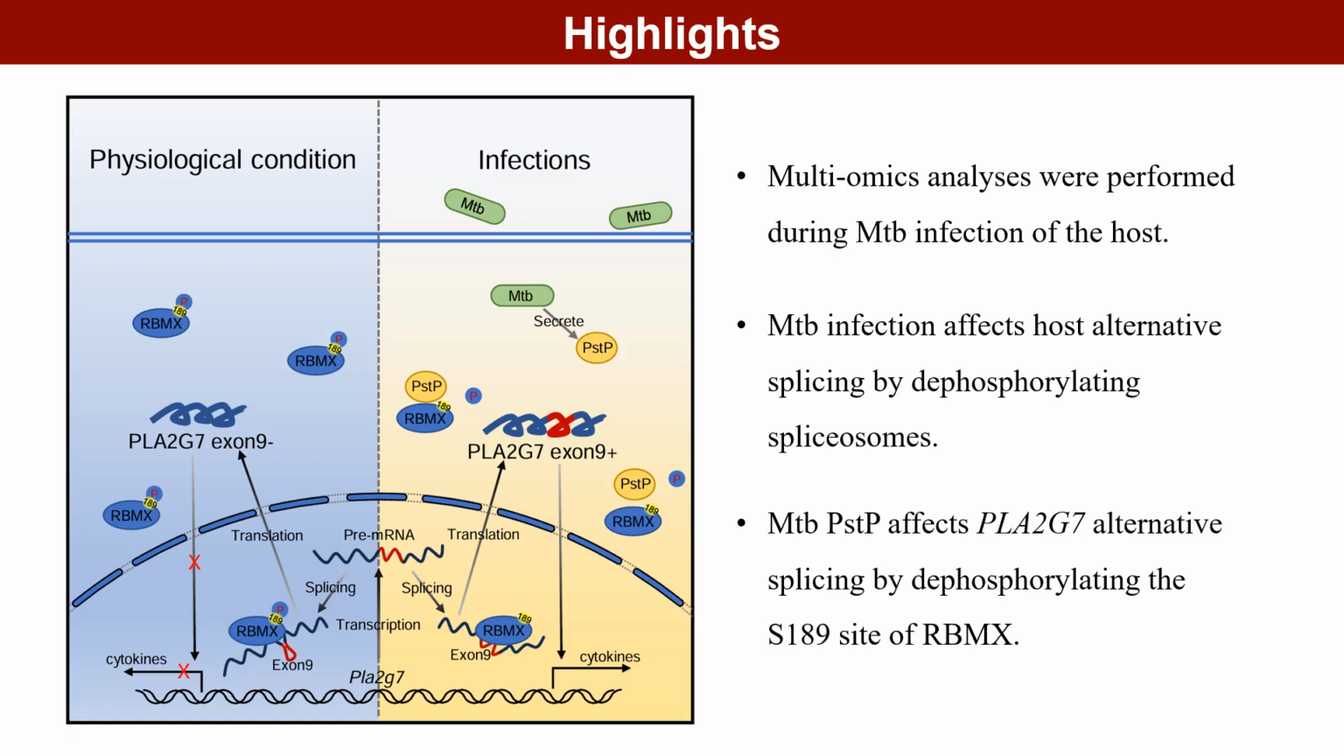First, we used a multi-omics approach, including proteomics, phosphoproteomics, transcriptomics, and interactomics, to explore the impact of Mtb infection on various host cellular processes. Second, our multi-omics analysis revealed that Mtb regulates host RNA alternative splicing by reducing the phosphorylation levels of components in the spliceosome complex. Third, we identified the Mtb protein phosphatase PstP as a key effector molecule that dephosphorylates the RBMX protein at SER189, modulating platelet-activating alternative splicing and promoting inflammation.